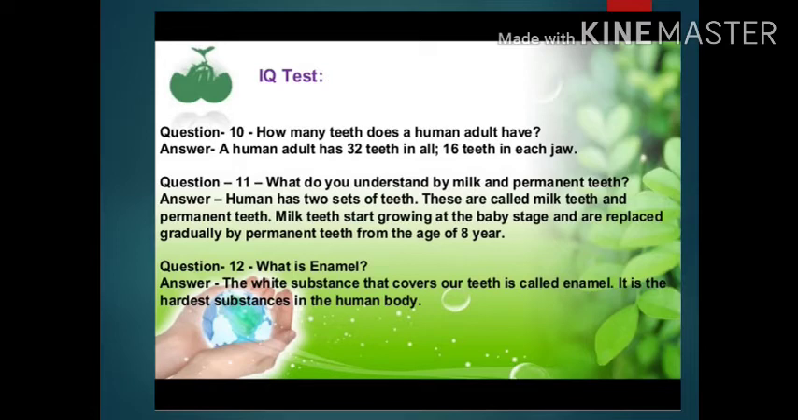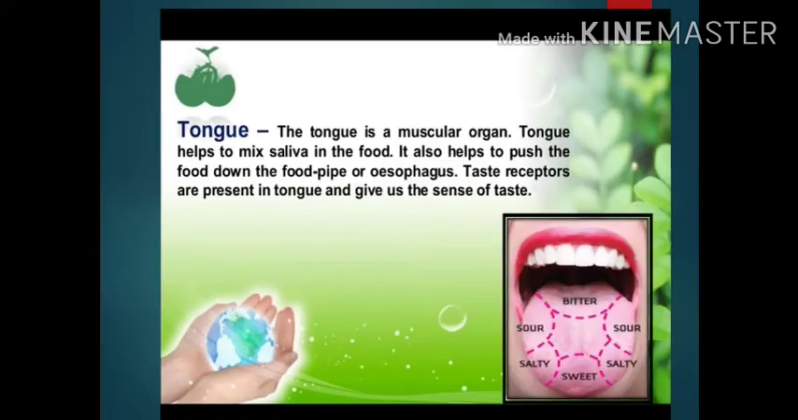Tongue. The tongue is a muscular organ. Tongue helps to mix the saliva in the food. It also helps to push the food down the food pipe or esophagus. Taste receptors are present in tongue and gives us the sense of taste.